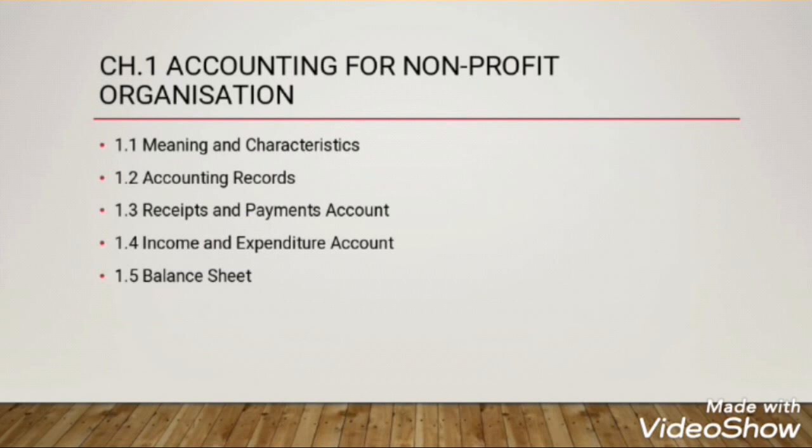So the first chapter that we have in our syllabus is accounting for non-profit organization, right? So here nothing has been deleted. All the topics are same here. We have to study all the topics. The most important ones here are preparation of receipts and payments account, preparation of income and expenditure account, and balance sheet. So overall we have to do a 12 mark question, and compulsory all the time a 12 marks question from this chapter has been asked. Okay, so one full problem is very important here.